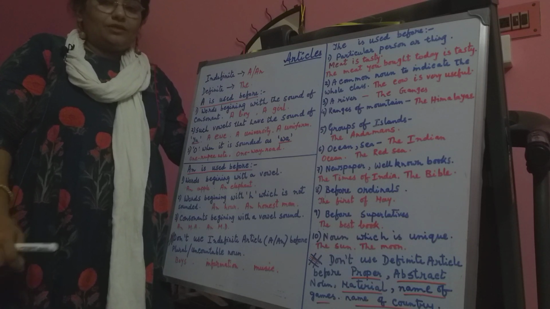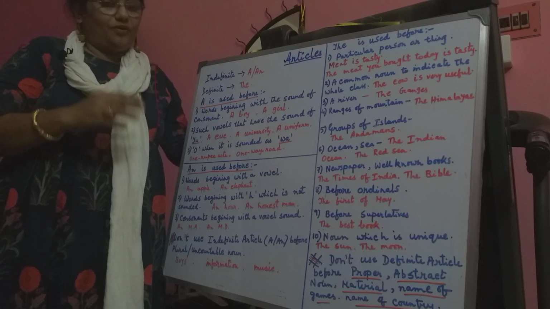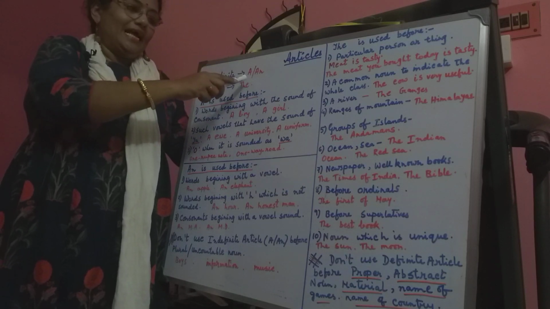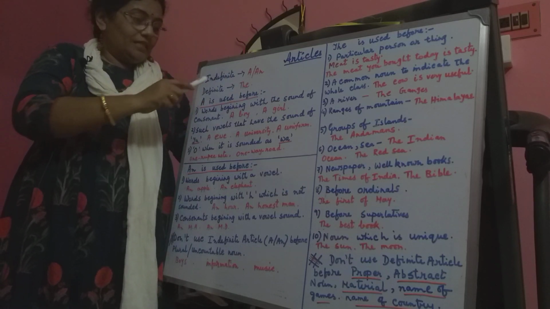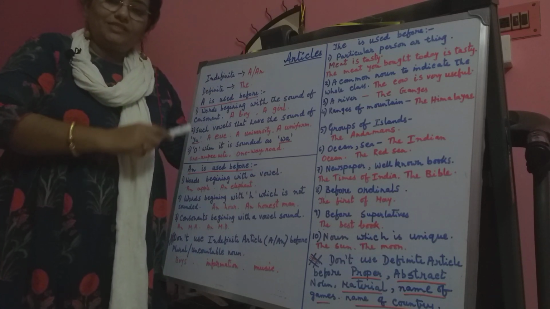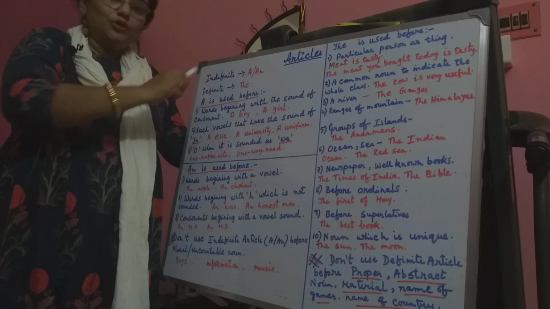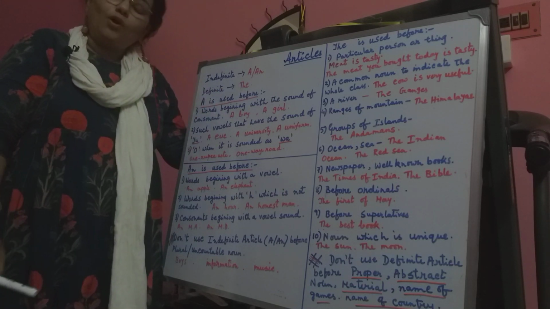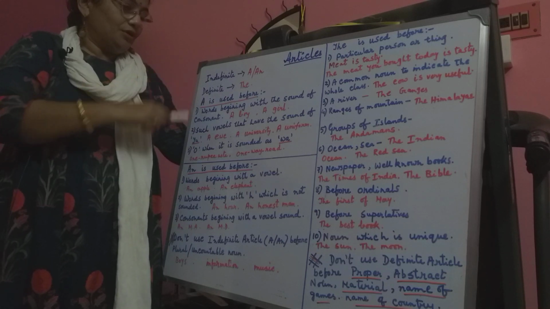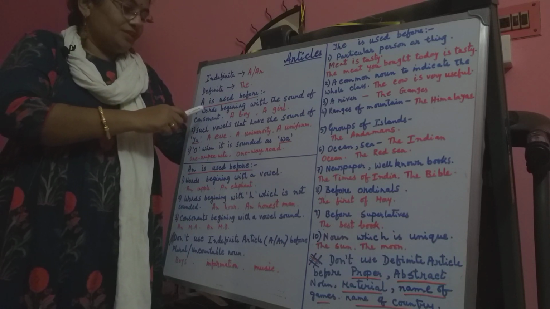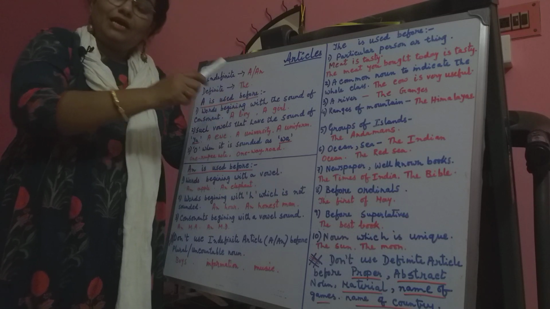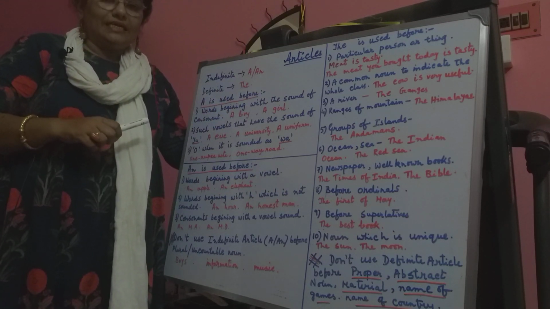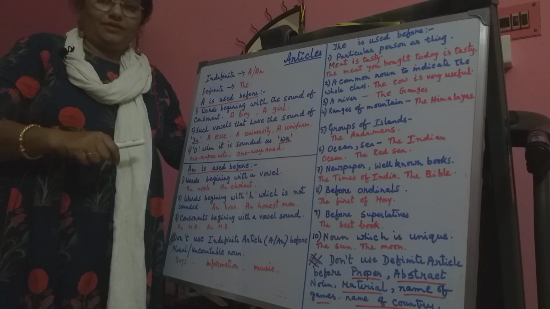From your childhood, that means from KG class, you are learning the use of a and an. Today again we will discuss all the rules. A is used before words beginning with consonant. This is correct, but I must say this is partially correct.